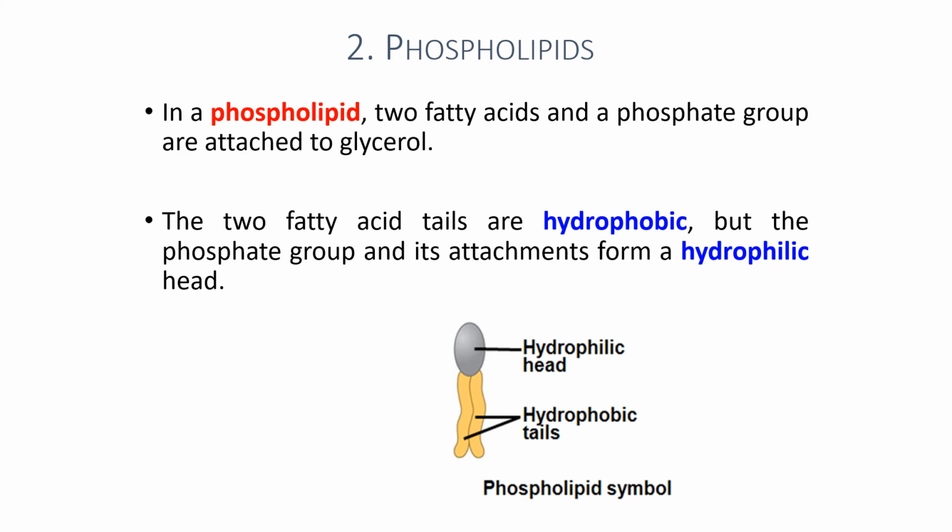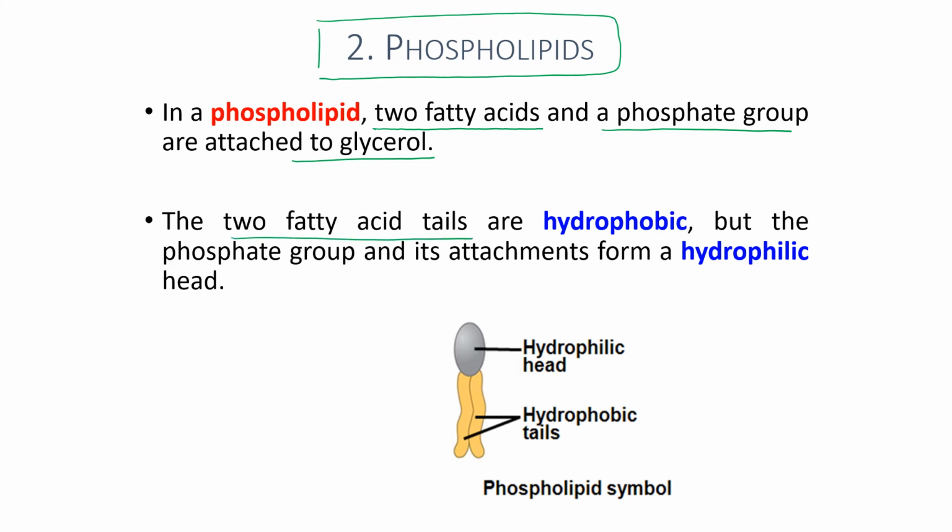The next group of lipids are the phospholipids. A phospholipid molecule is composed of two fatty acid molecules and a phosphate group which are attached to a glycerol molecule. The two fatty acid tails are hydrophobic, so the two fatty acids will form the hydrophobic tail, the hydrophobic region of the phospholipid, and then the phosphate group and its other components will form the hydrophilic head.